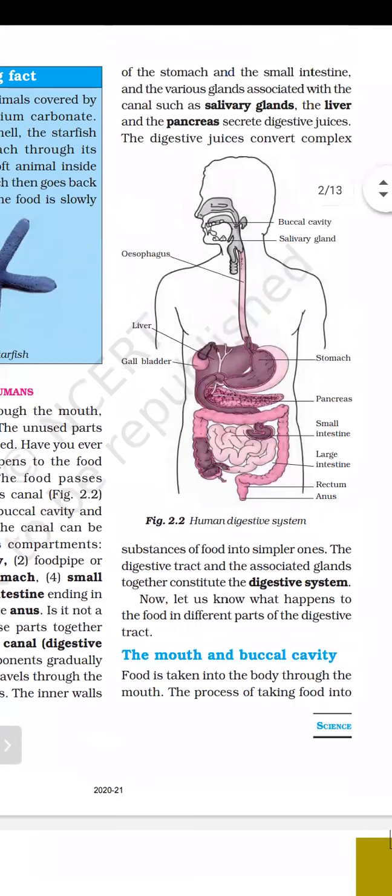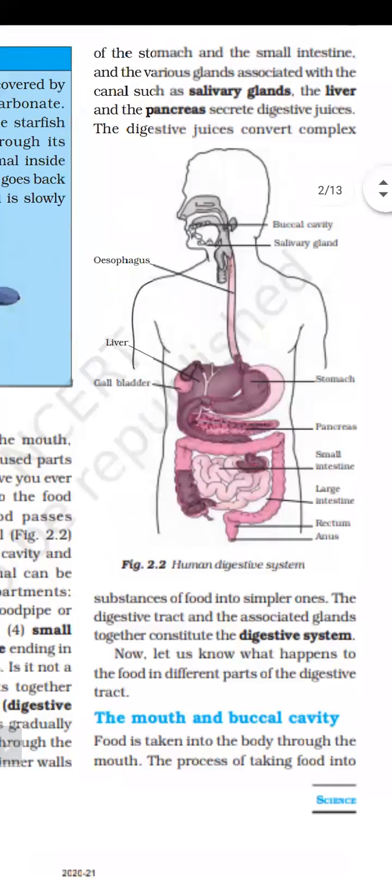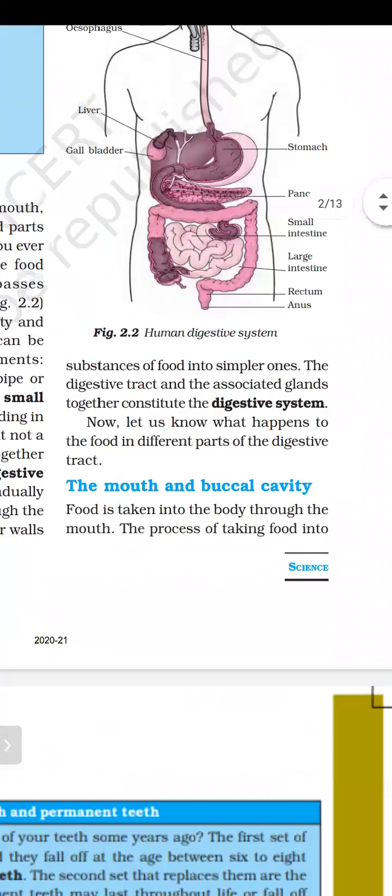And what are the associated glands? Associated glands are the salivary glands, liver, and pancreas. The alimentary canal and the associated glands together constitute the digestive system.